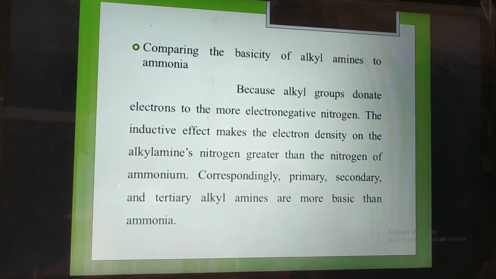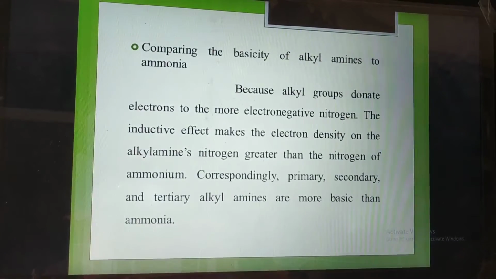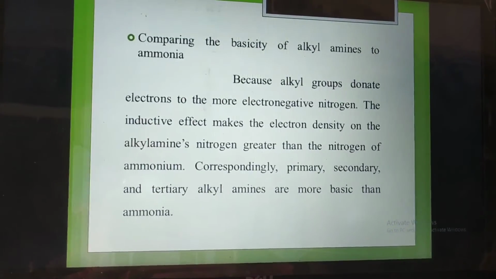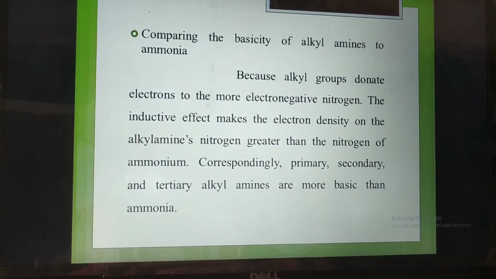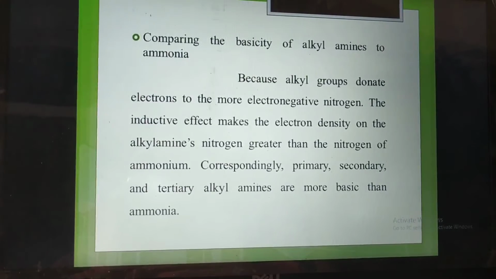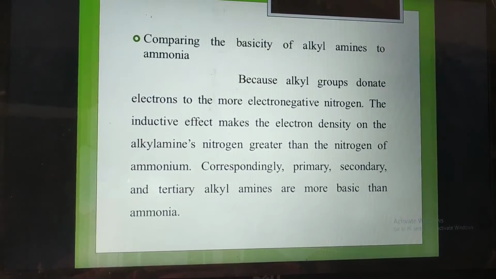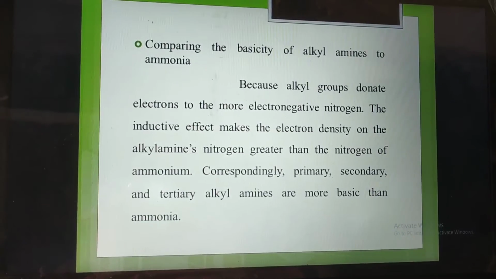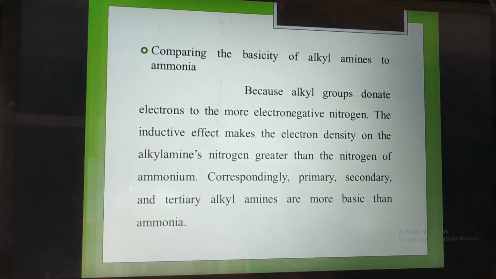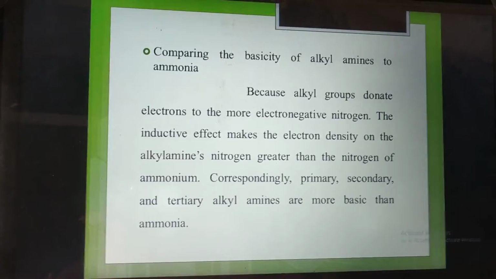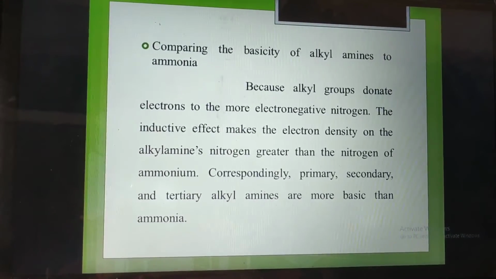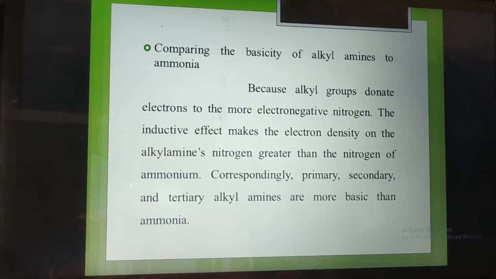Correspondingly, primary, secondary and tertiary alkyl amines are more basic than ammonia due to the presence of the alkyl group. Ammonia does not contain an alkyl group; it only contains hydrogen atoms attached to the nitrogen. But in primary, secondary and tertiary amines, there is an attachment of alkyl groups.